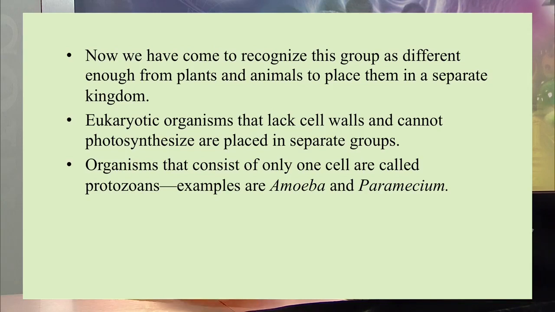So now we have the different groups: the plants, animals, fungi and algae. They all have different organelles, and on that basis they can be differentiated. Eukaryotic organisms that lack a cell wall and cannot photosynthesize are placed into a separate group, and organisms that contain only a single cell are called protozoans, like the amoeba and paramecium.